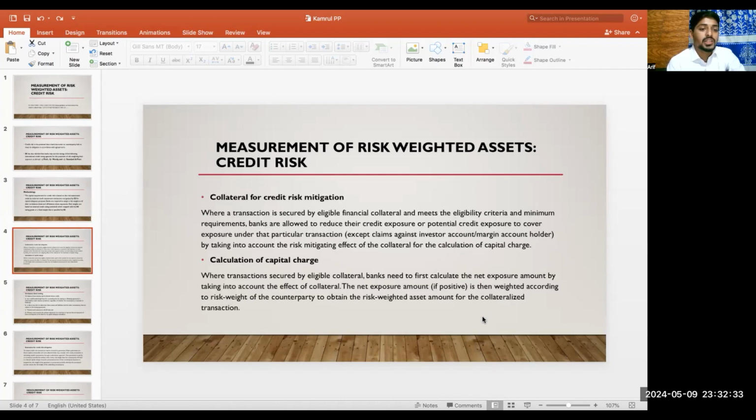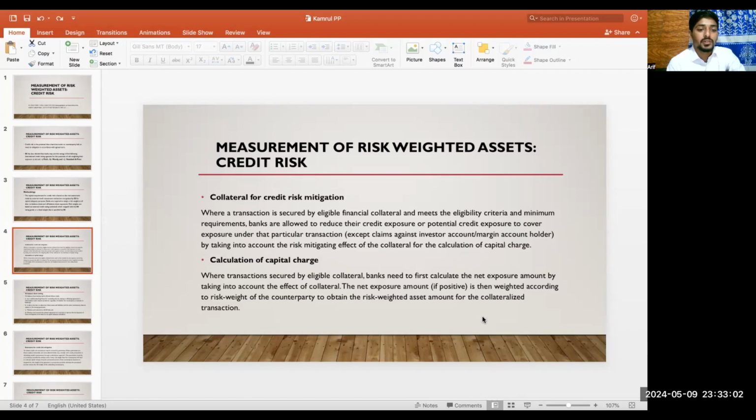Collateral for credit risk mitigation. Where a transaction is secured by eligible financial collateral and meets the eligibility criteria and minimum requirements, banks are allowed to reduce their credit exposure or potential credit exposure to cover exposure under that particular transaction by taking into account the risk mitigating effect of the collateral for the calculation of capital charge.